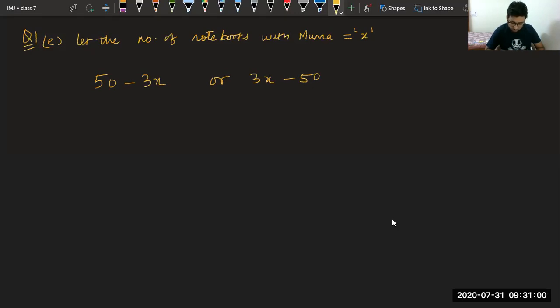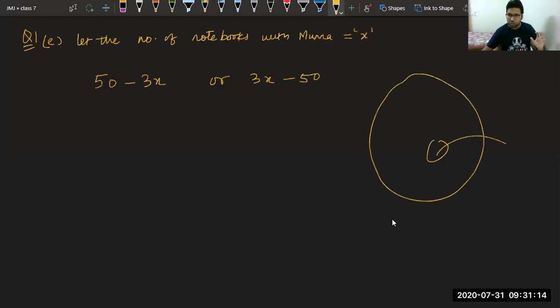Try to understand what it is saying. It is saying Munna subtracts thrice the number of notebooks he has from 50. From 50. So from means from which we are taking out. 50 is the larger number, that means. Munna subtracts thrice the number of notebooks he has from 50, not from 3x. I hope you're getting this now. So it will be, Mervin, you are still saying.